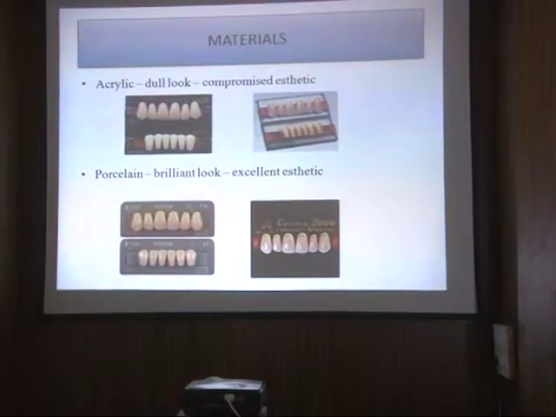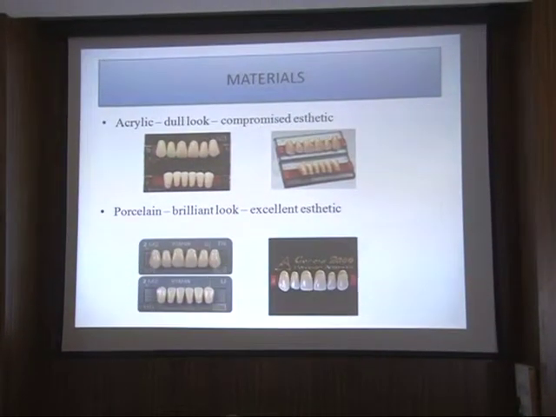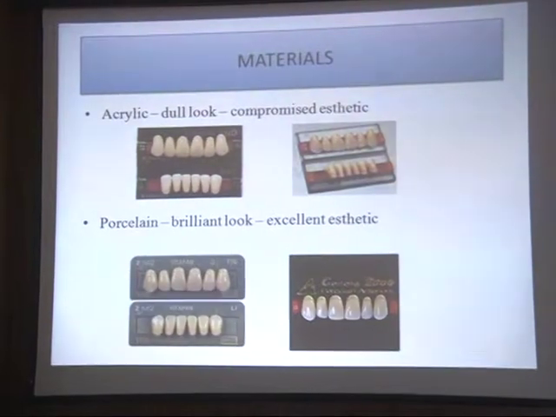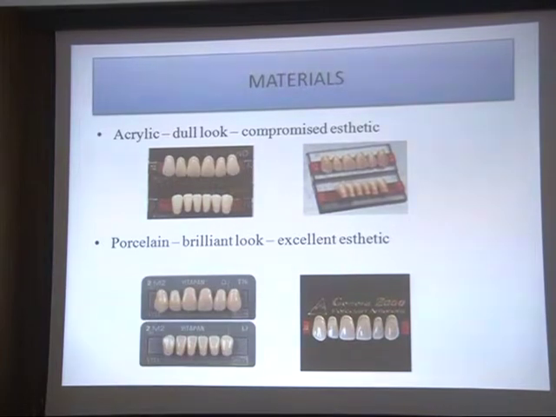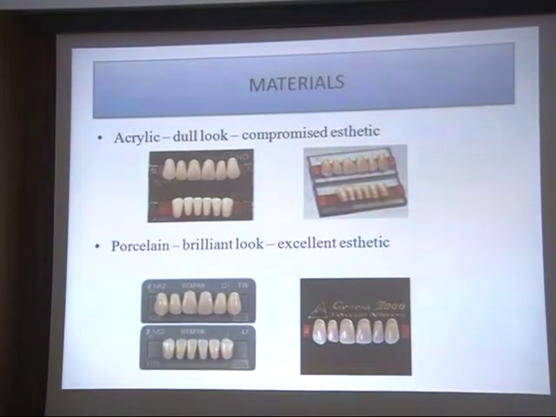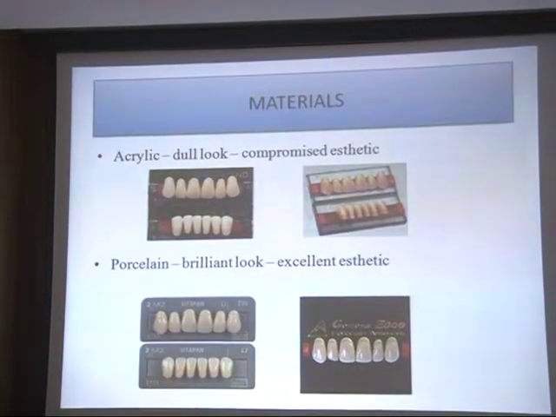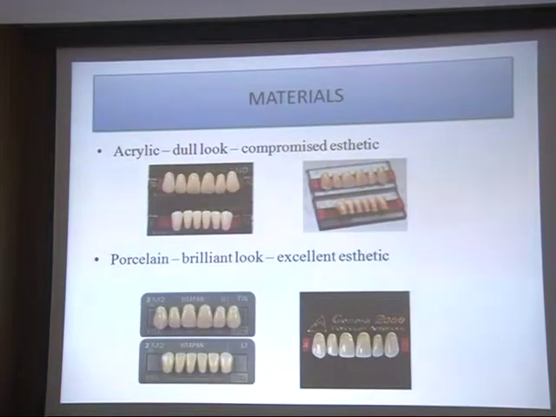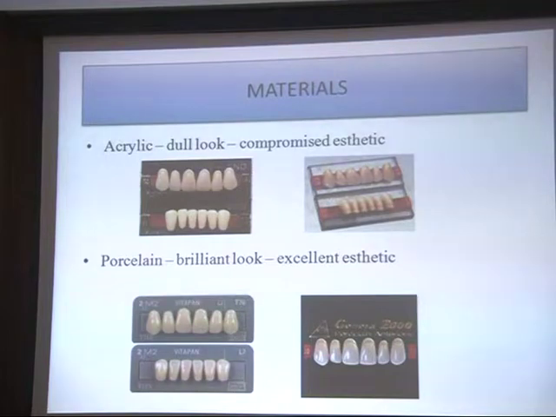Now coming to the materials, two types of materials are available: the acrylic and the porcelain. You all have seen the acrylic teeth as well as the porcelain teeth. Acrylic gives a dull look and a little bit of compromised aesthetics, because natural teeth are shiny and vibrant, which could not be produced in the acrylic one. Though the polish of the artificial acrylic teeth is very good, still the reflectance is different because of the basic nature of the material. The porcelain teeth give excellent aesthetics.